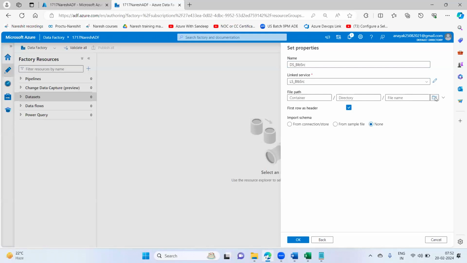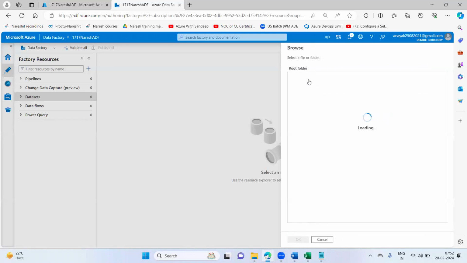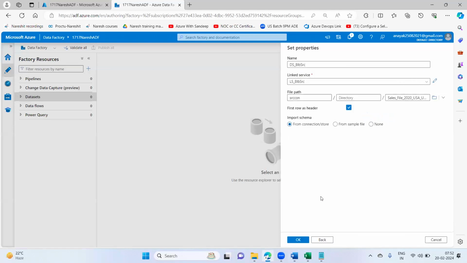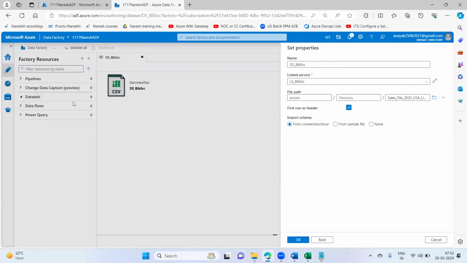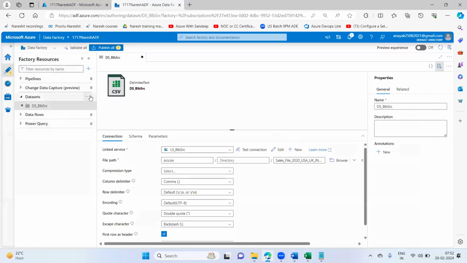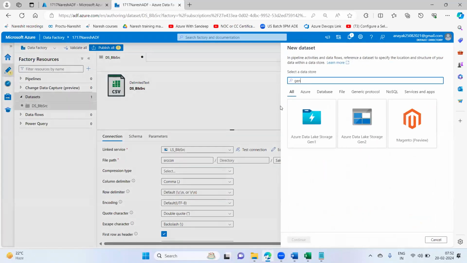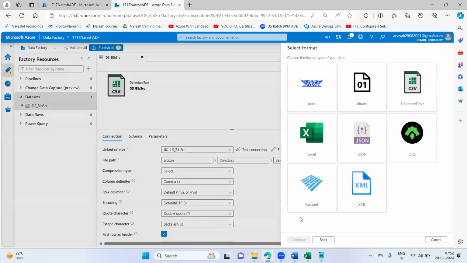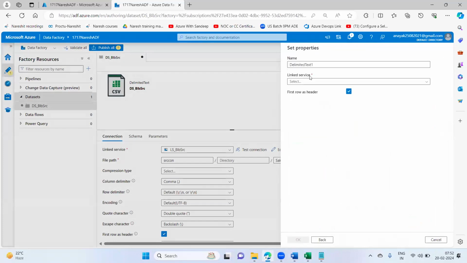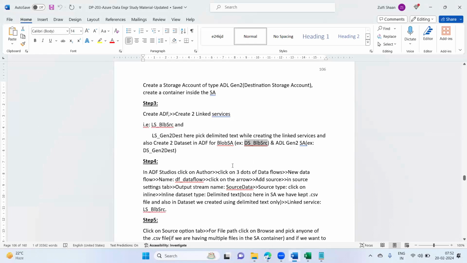I'll pick this file that I'm considering. I'm creating one more dataset, and this will be my Data Lake Gen2 storage account.